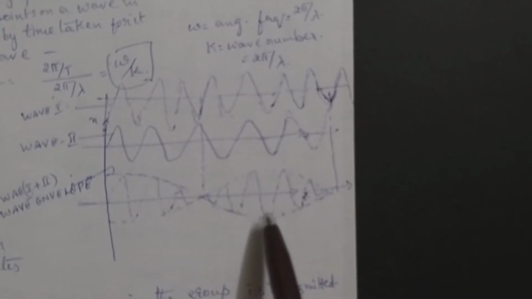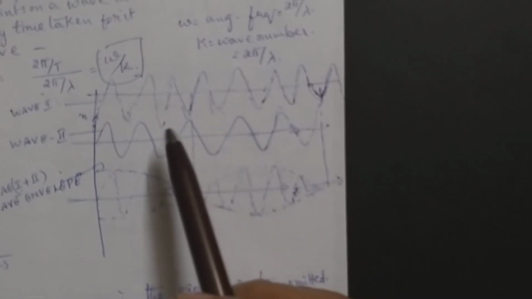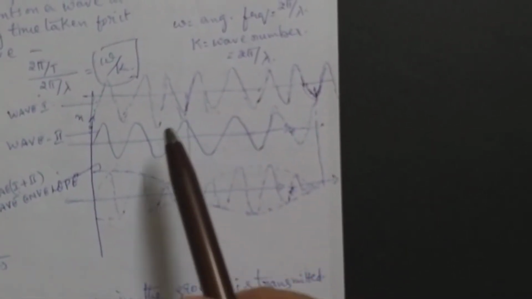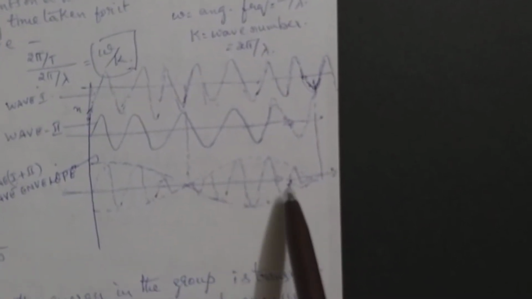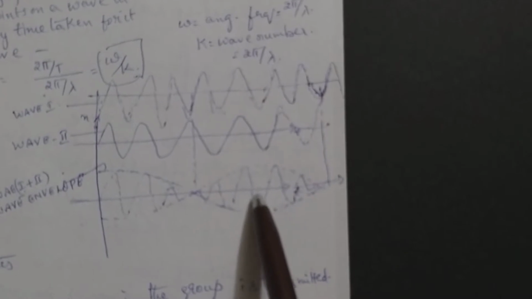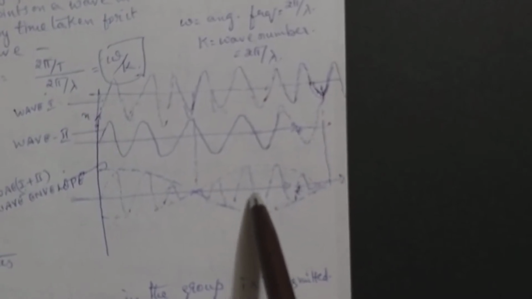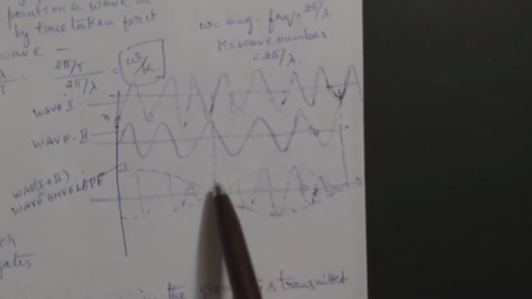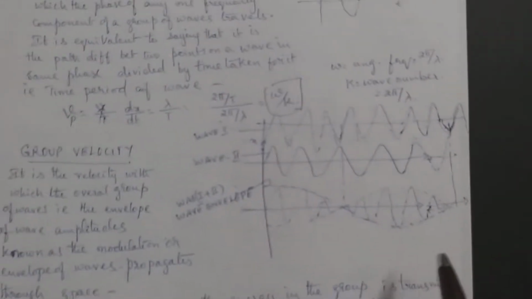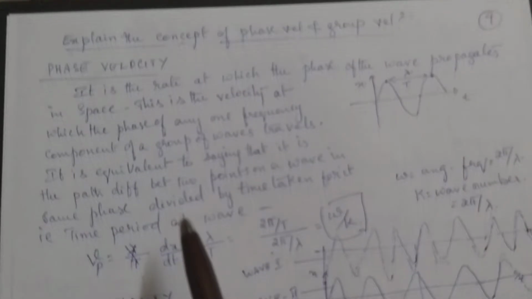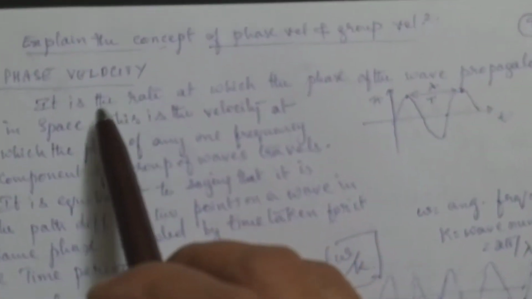The envelope also defines the particle position. These two waves associated with the particle superpose and give us an idea about the particle position. So this wave is called wave packet, and this particular wave's velocity is called wave packet velocity or group velocity. That's what I have written here.